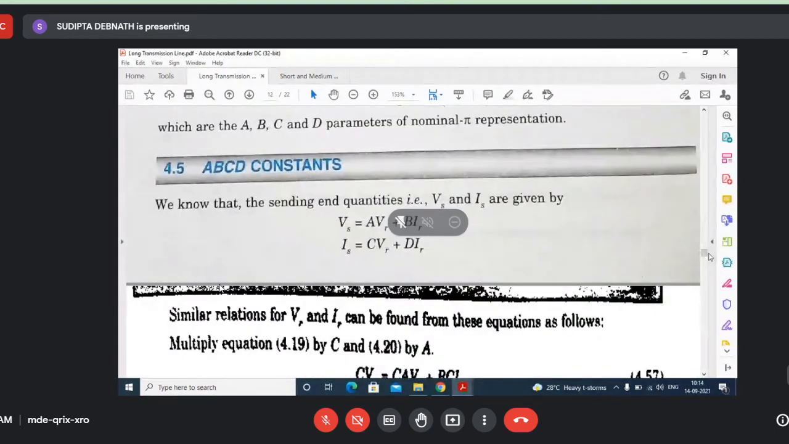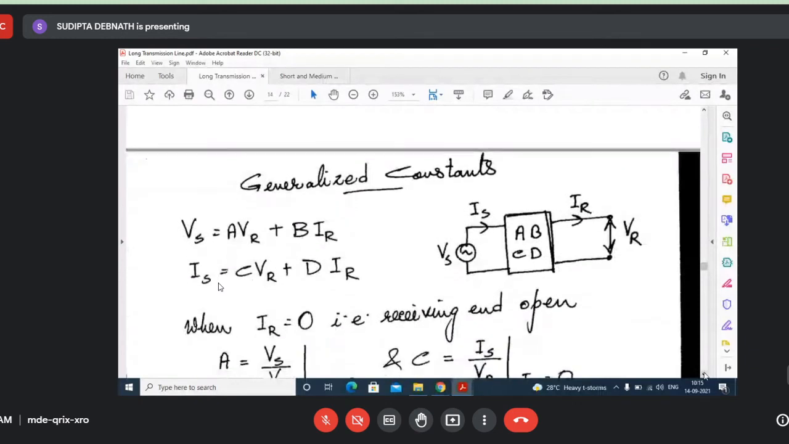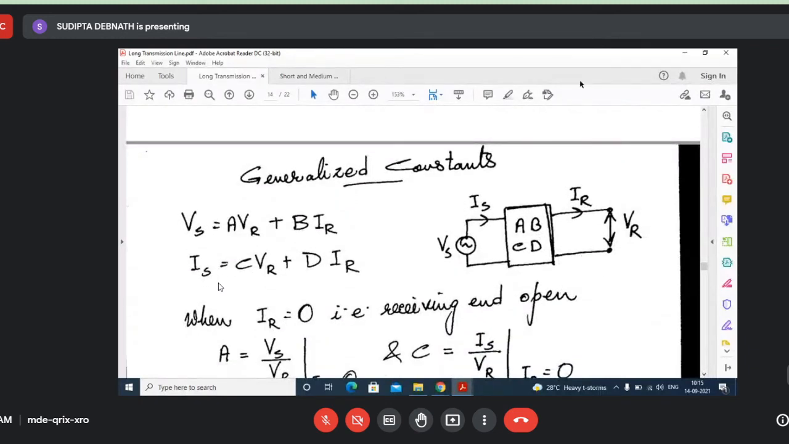Now see, ABCD constants in a two-port network, you have already studied. These are called the generalized constants. We consider these as a transmission line network with constants ABCD. Sometimes in a transmission line, R, L, C values are not given, but the ABCD constants of the transmission network are given. In that case, you have to use ABCD constants to find out these values.